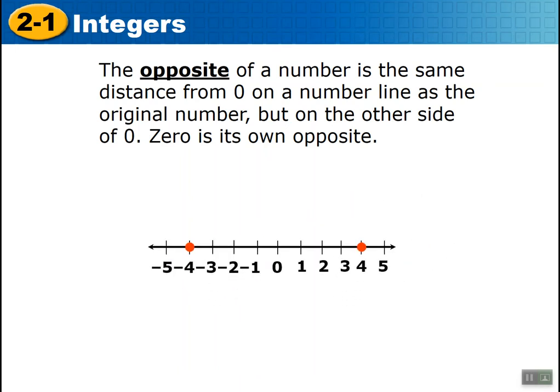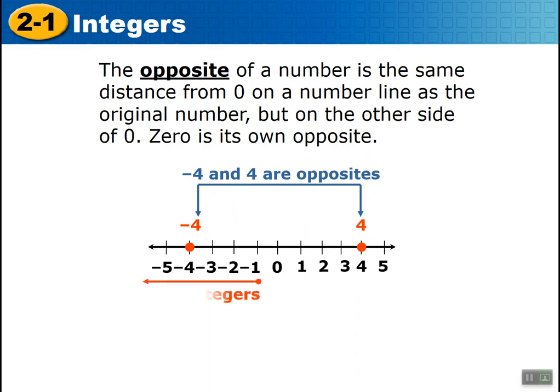Let's take a look at a number line. So we're looking at the number 4. The number 4 is the opposite of -4. How do we know this? Because we go 4 steps back to 0, from the -4 to 0 and the 4 to 0. So -4 and 4 are opposites. Those are your negative values, or integers in this case. And of course, to the right would be your positive. Going to your right, numbers are getting larger. Going to your left, numbers are getting smaller.